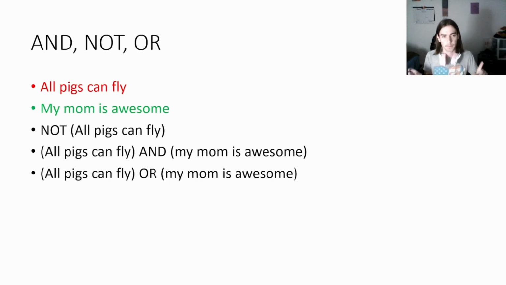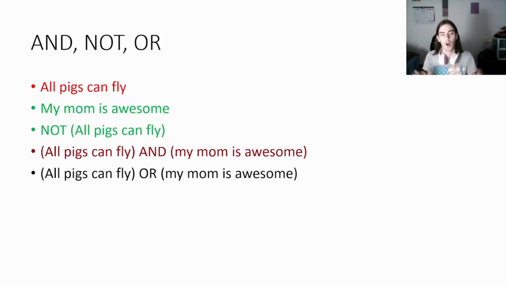And and or are binary operators, which means they take two statements and combine them in some way. Not is not a binary operator. Not applies to one statement at a time. So if I say not all pigs can fly, that would be true because all pigs can fly is false. Not essentially reverses the true or false value. So if a statement is true, then the negated version of that statement will be false. If a statement is false, the negated version is true.